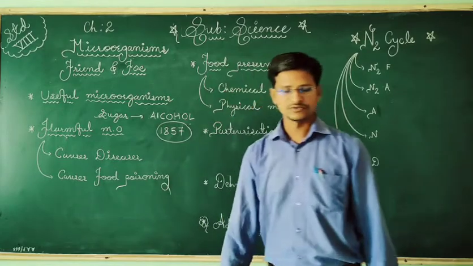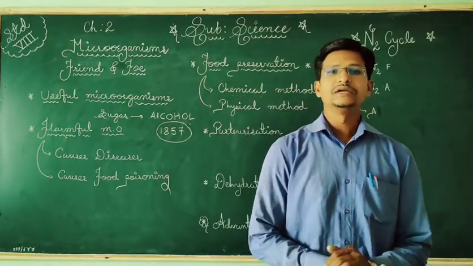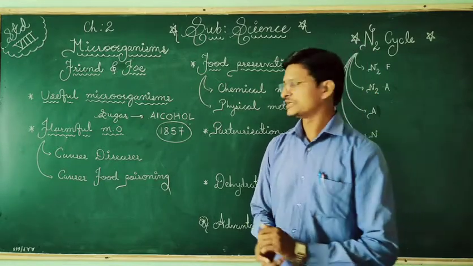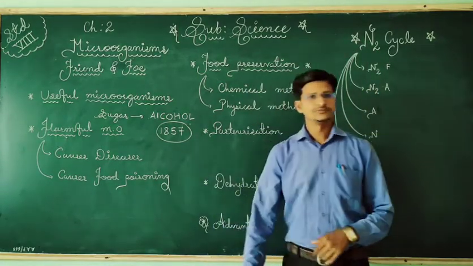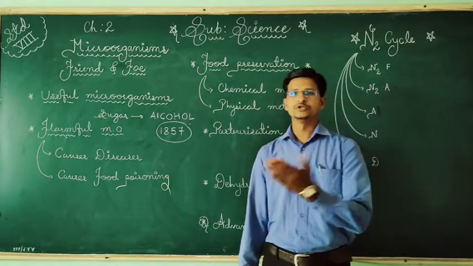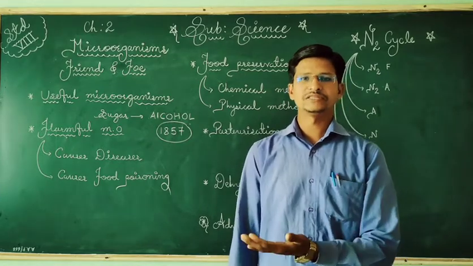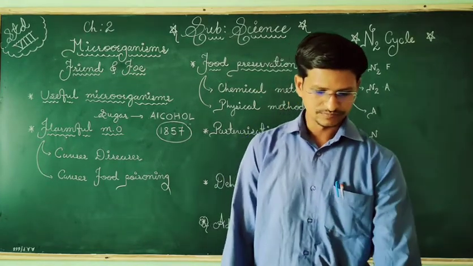In 1857, the fermentation process was given by Louis Pasteur. And what is fermentation? The conversion of sugar into alcohol with the help of yeast, with the help of microbes. That is called fermentation.